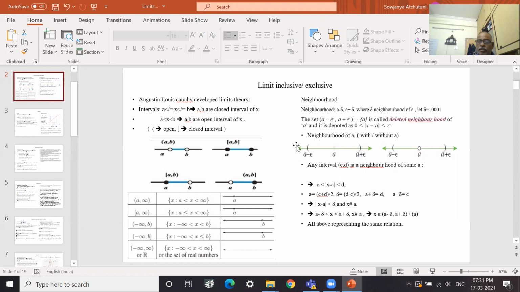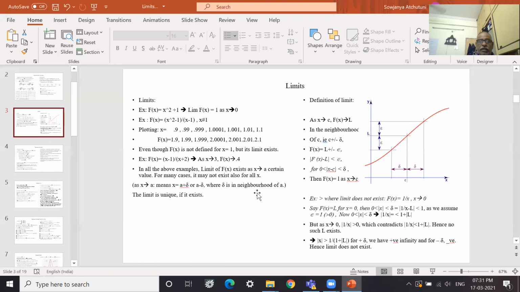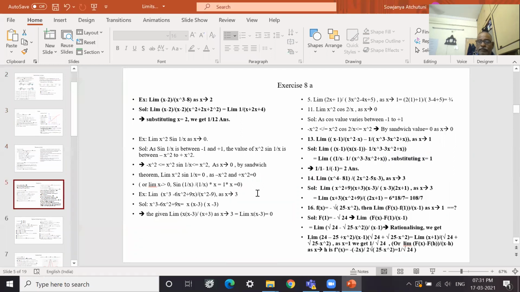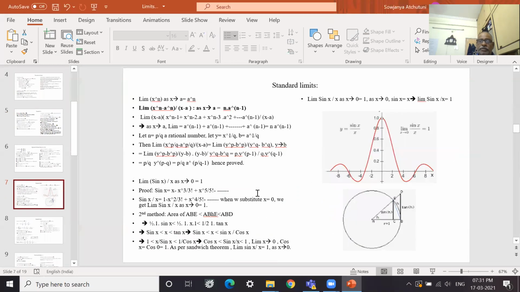So with this, we will conclude limits, functions, and continuity, which is a base for our next chapter, differentiation, and for integration, all the things. Understanding of these limits, understanding of standard limits, is more important. This is a standard limit. There are 6 standard limits. We should know them by heart. Okay. Thank you.